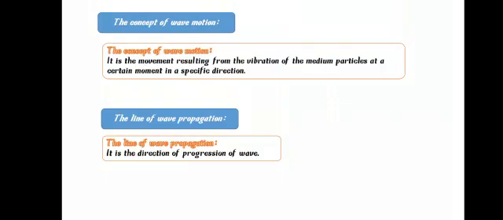The concept of wave motion: it's the movement resulting from the vibration of the medium particles at a certain moment in a specific direction. So the particles vibrate in a certain direction to transfer the energy from one place to another without moving the particles itself. And the line of wave propagation is the direction of progression of the wave.